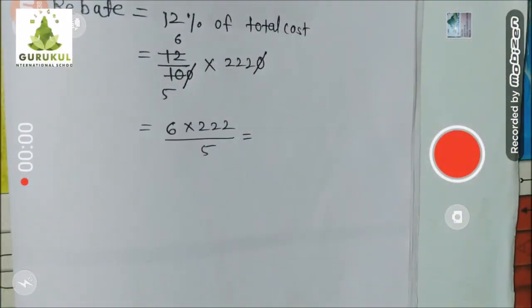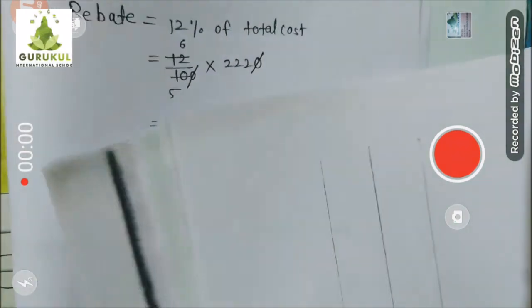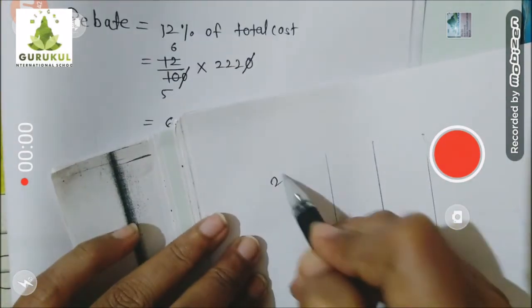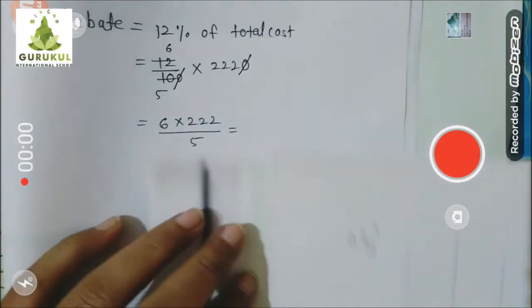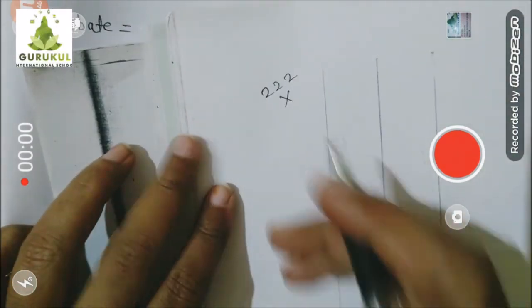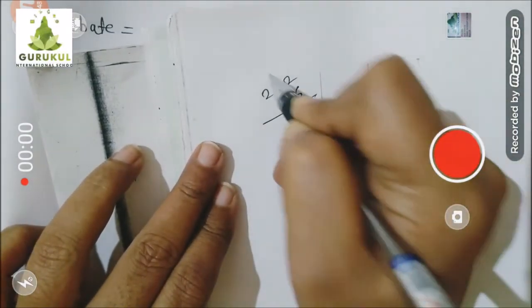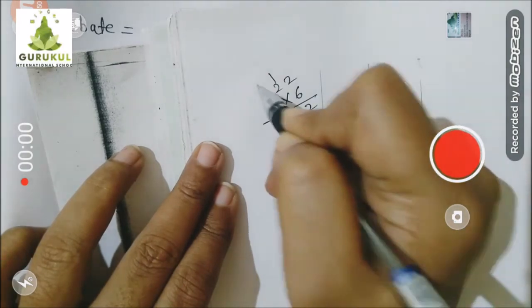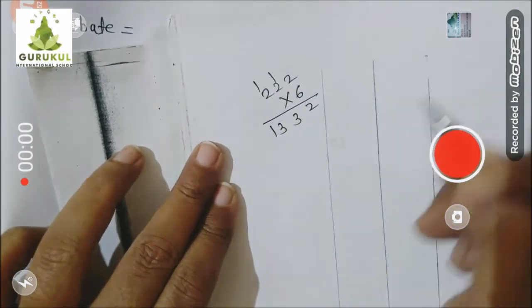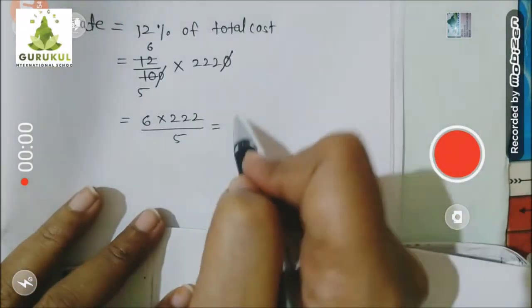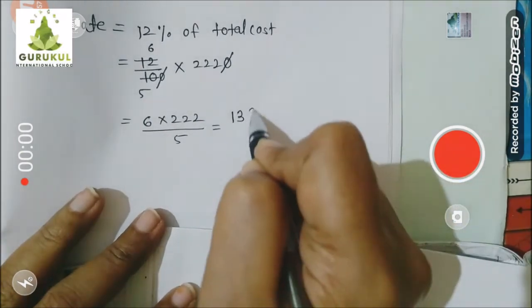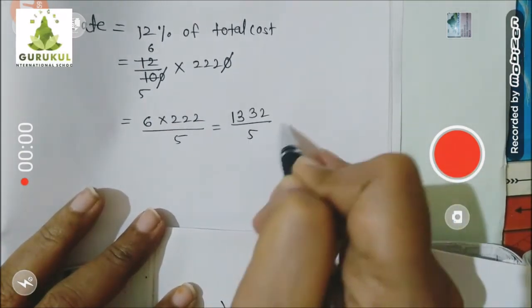Let's find 222 into 6. 6 2s are 12, 6 2s are 12 plus 1 is 13. Now the multiplication gives 1332 divided by 5.